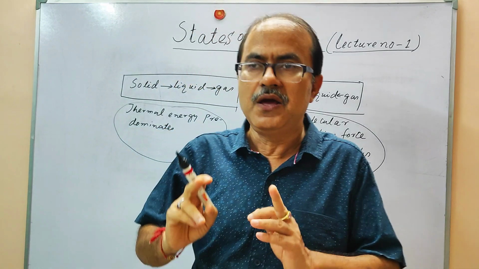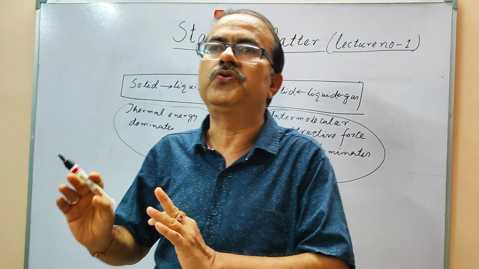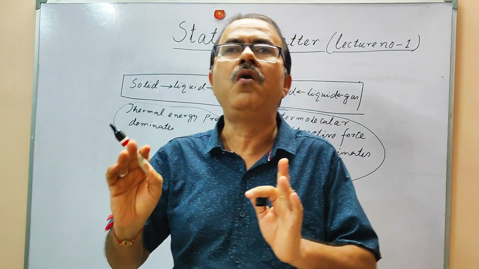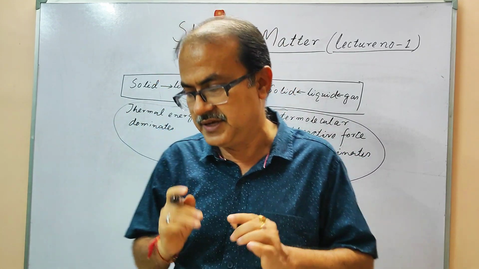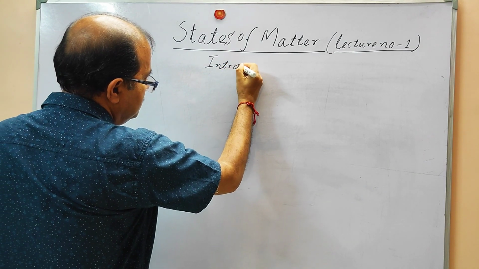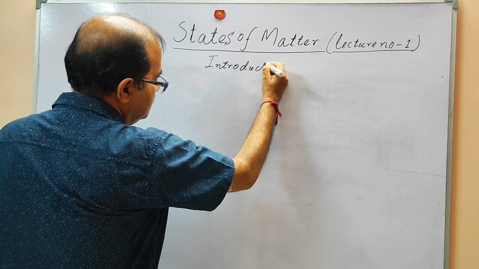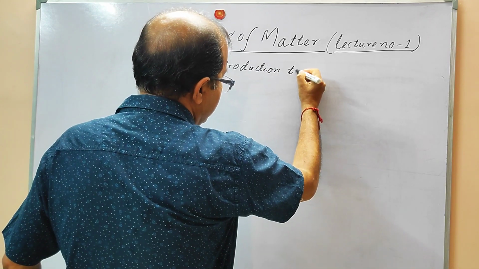Now we are going to understand the thermal energy and the intermolecular interaction energy, and how they work. This lecture is basically the introduction to states of matter.